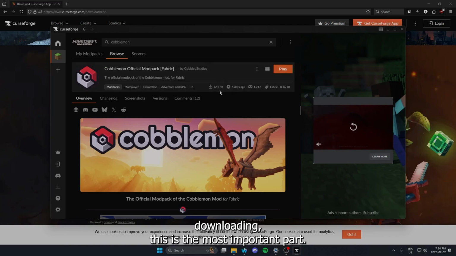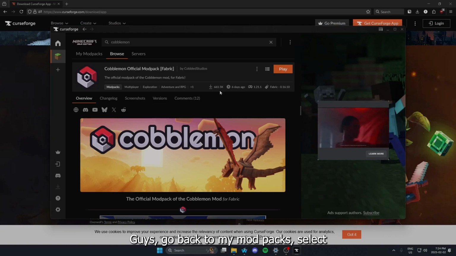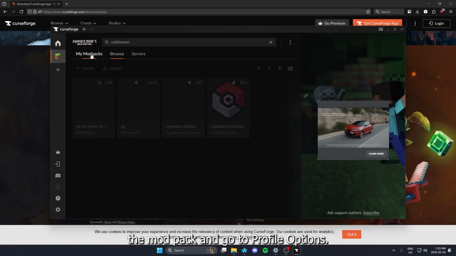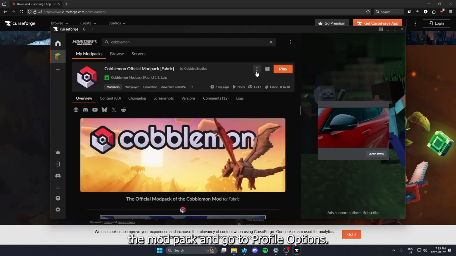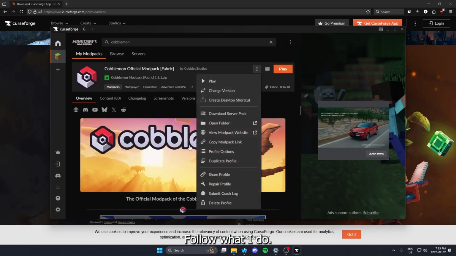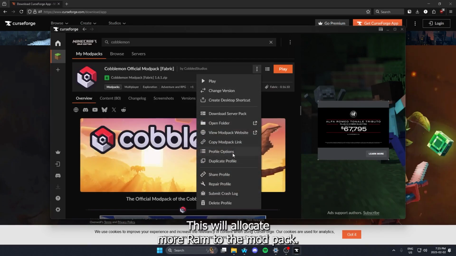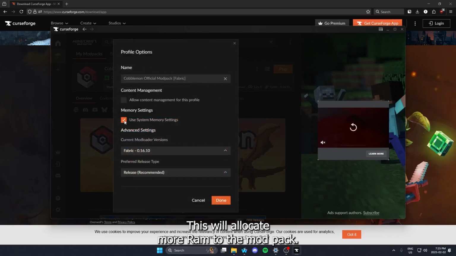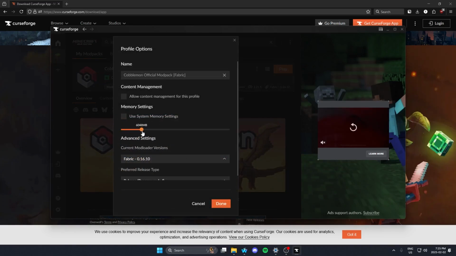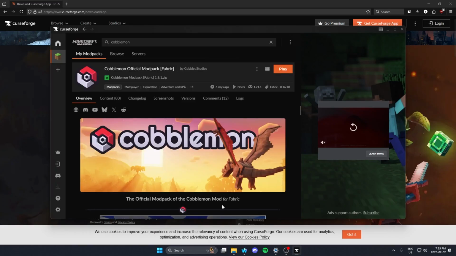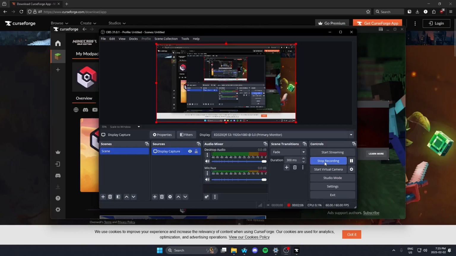Once it's done downloading, this is the most important part, guys. Go back to My Modpacks, select the modpack, and go to Profile Options. Follow what I do. This will allocate more RAM to the modpack.